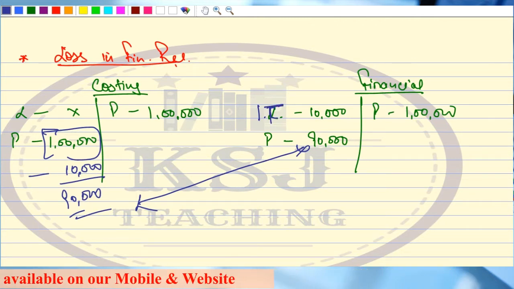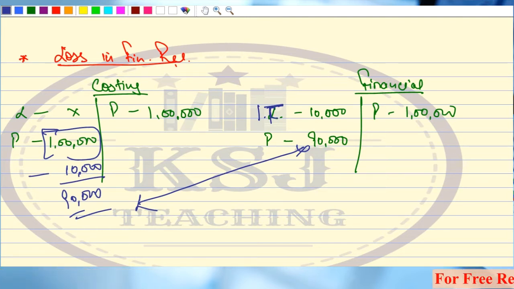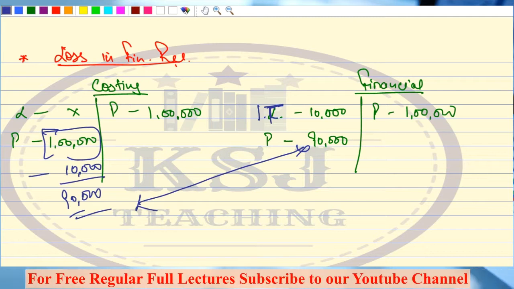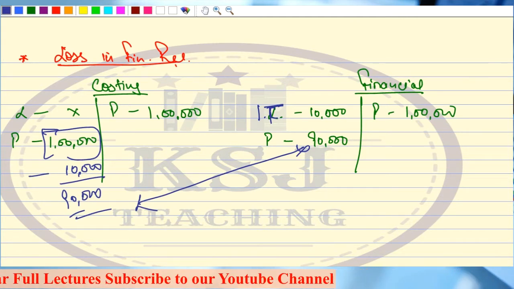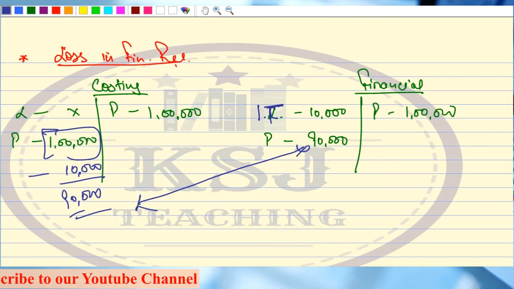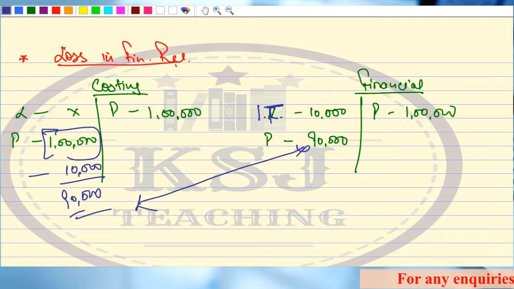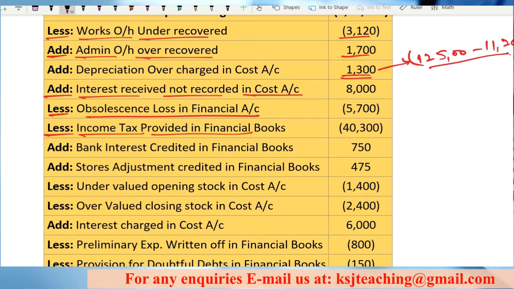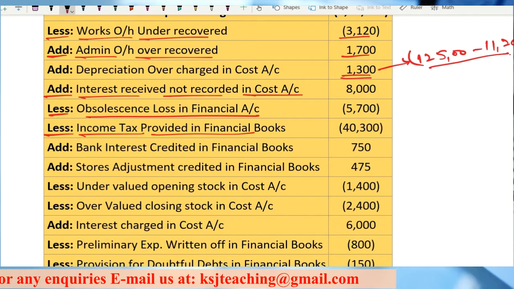You have provided for income tax in the financial books, but there is no mention of income tax in the costing records, right? Income tax is what you will be paying out of your profits. So if you are earning a profit of 1 lakh rupees and paying 10,000 rupees income tax, you take home net profits of 90,000. But as per the costing records, you will take home 1 lakh rupees. So you will have to adjust it, that means subtract it, right? So I have subtracted income tax provided in the financial books. Clear?